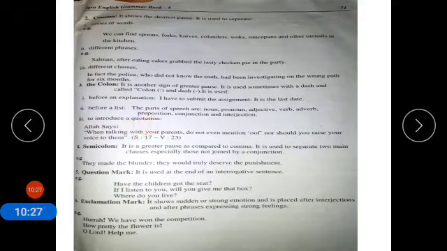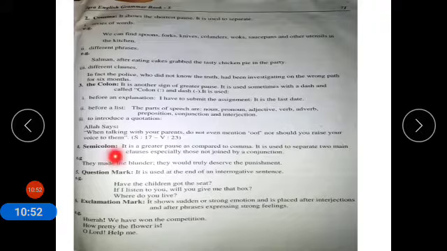When you are using a quotation, then you use colon. Allah says: when talking with your parents, do not even mention "uff," nor should you raise your voice to them. So, what is the use of colon? Before an explanation, before a list, and to introduce a quotation.